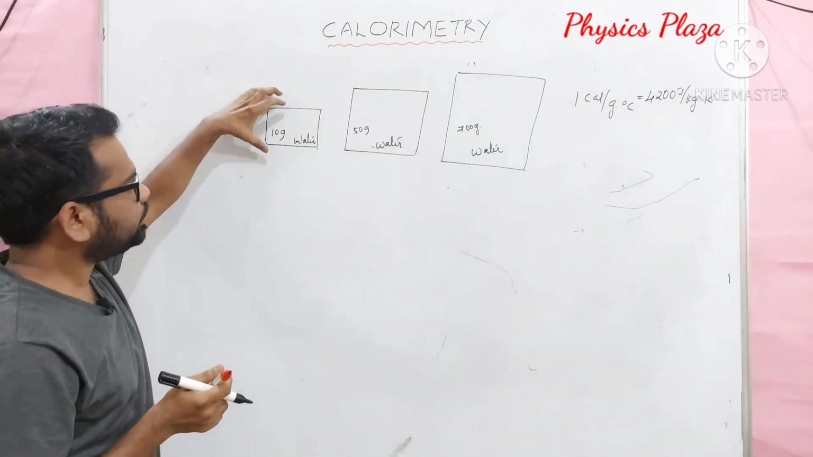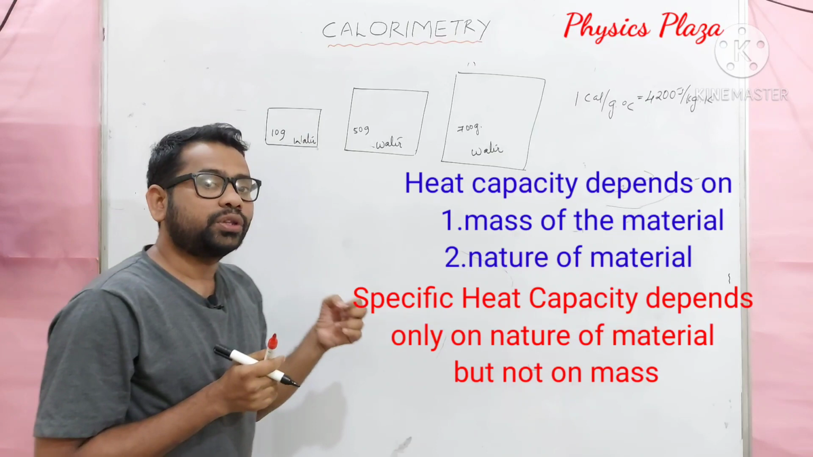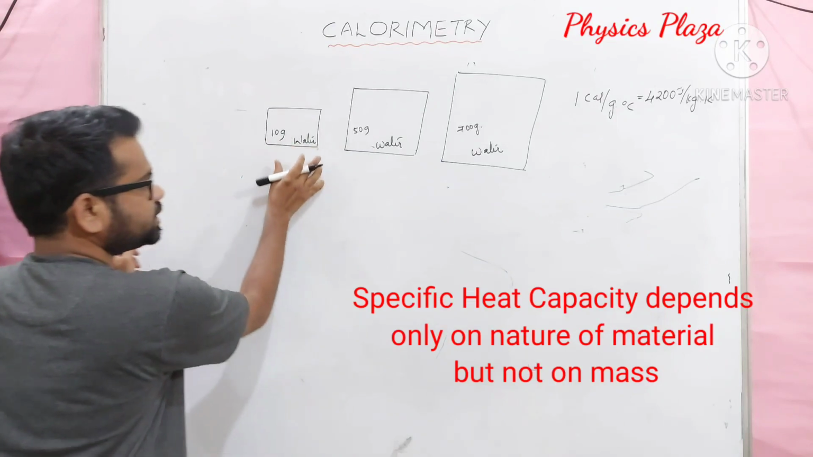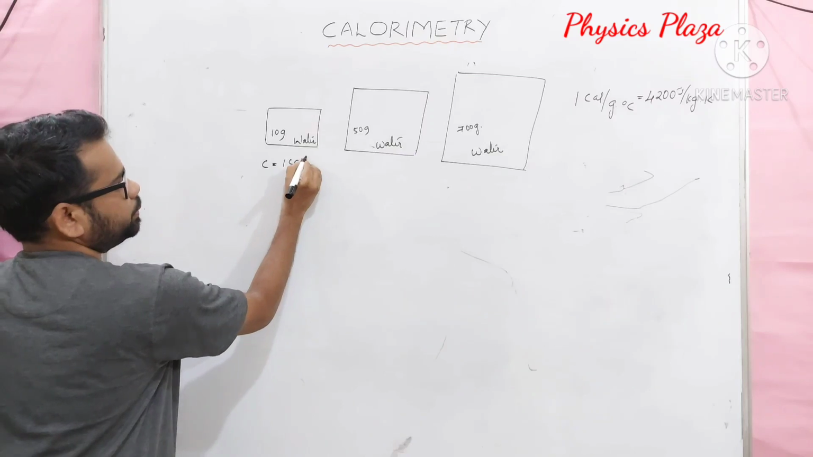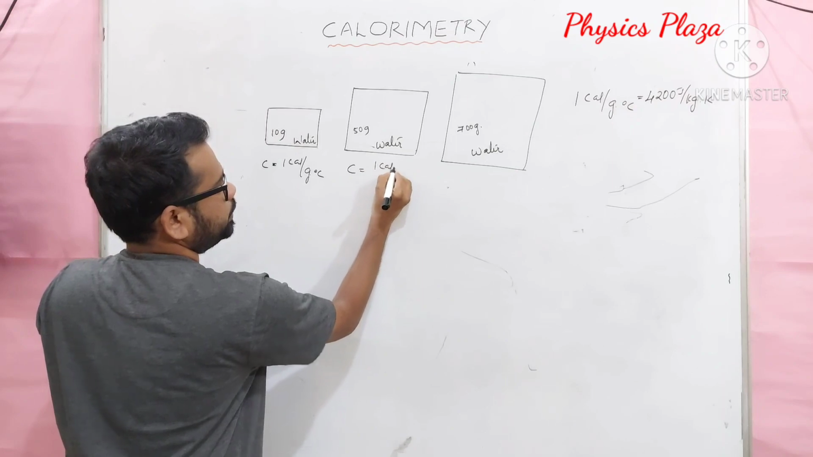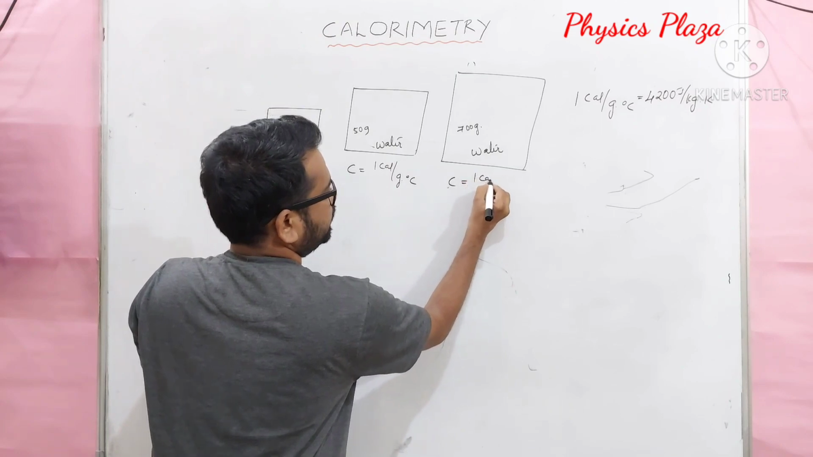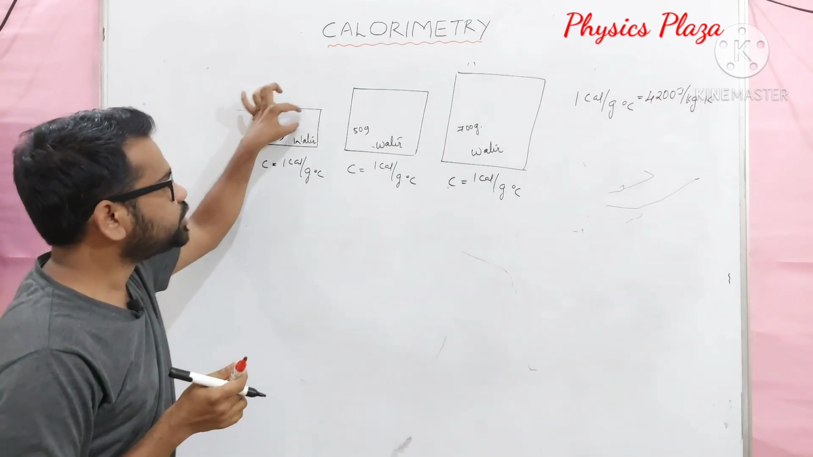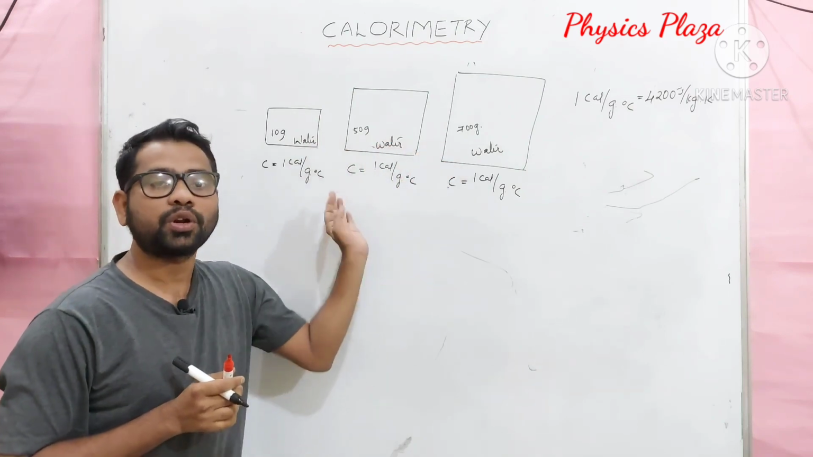Children, here water with 10 grams, 50 grams, 700 grams, different masses we discussed. As already told, the specific heat capacity of a material depends only on nature. Means in this case, the specific heat capacity of water is 1 calorie per gram degree Celsius only. Here also it is 1 calorie per gram degree Celsius, and here also 1 calorie per gram degree Celsius. Why does it have the same value? Because the nature is the same. Specific heat capacity depends only on the nature of the material but not on the mass.